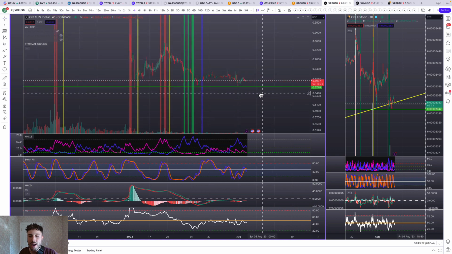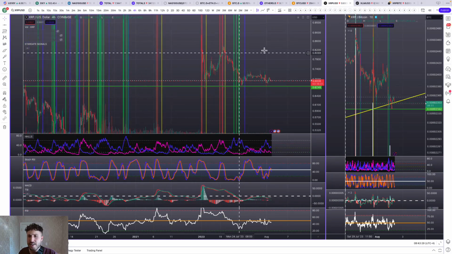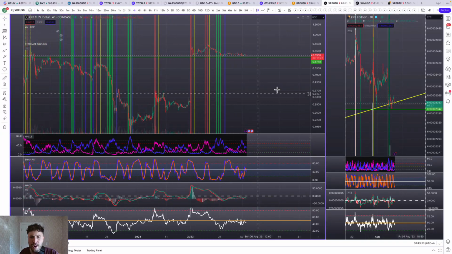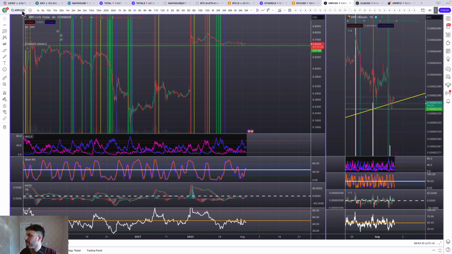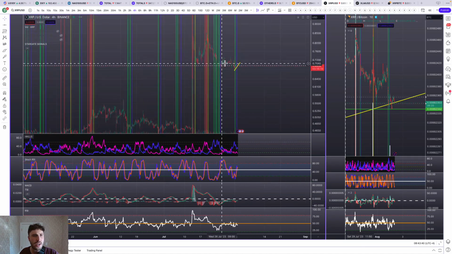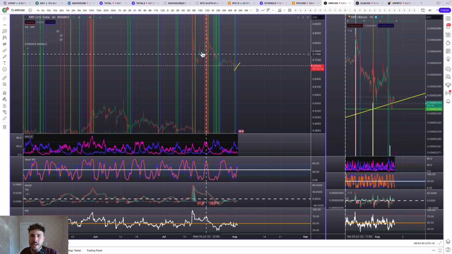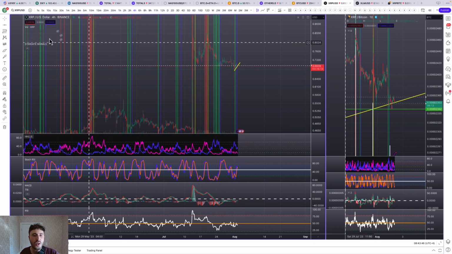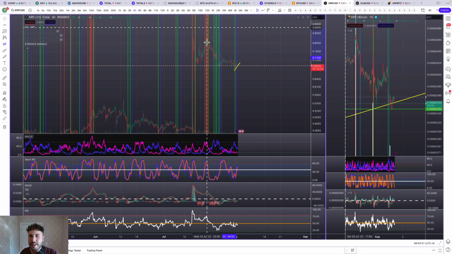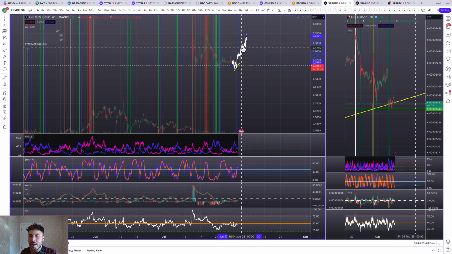So definitely keep that on the radar. I'm watching this fractal on the 4-hour chart as far as XRP goes, where we're looking like we're doing something similar to back before we started to rip. We just got another 4-hour buy now signal. So these two called the bottom here, these two called the top. So we want to see this reverse back up now and do something like this. We want to see this take shape.